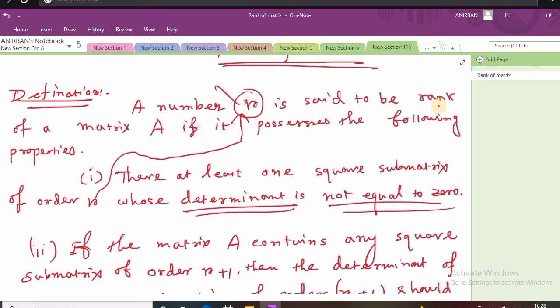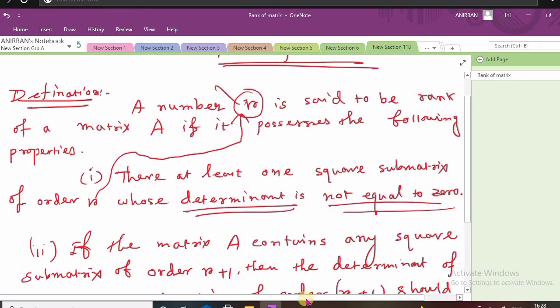And how do we compute these square submatrices? By removing rows and columns. We have already seen that, and in our upcoming lectures we shall compute many problems by this process. Then we can say that r is the rank of that matrix.